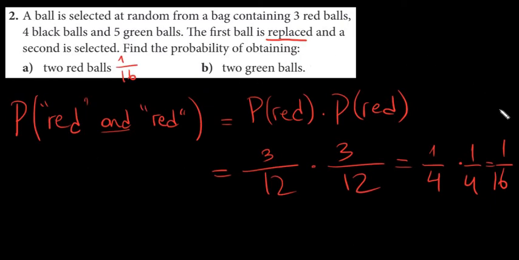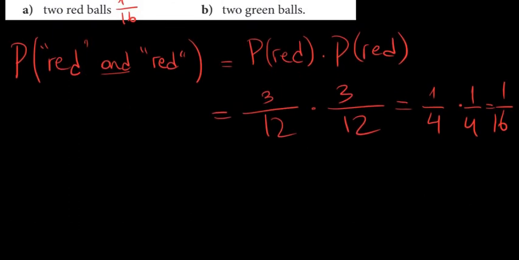For the 2 green balls, we are going to use the exact same idea. Let me use another color. I want to get in the first selection a green ball, and in the second selection a green ball again.